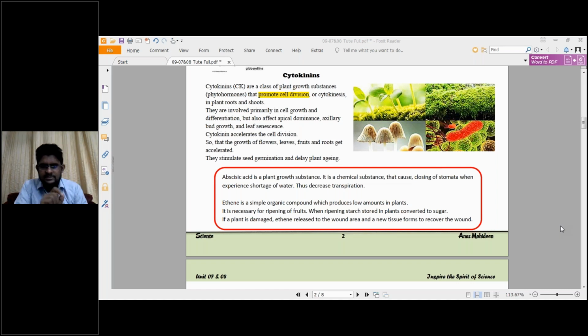What are the two terms? Abscisic acid and ethene. You see the abscisic acid given here. It is a plant growth substance, a chemical substance that causes closing of stomata when the plant experiences a shortage of water, thus decreasing transpiration. There are stomata present in plant leaves, something like doors, that help the gaseous exchange and the water vapor exchange too.